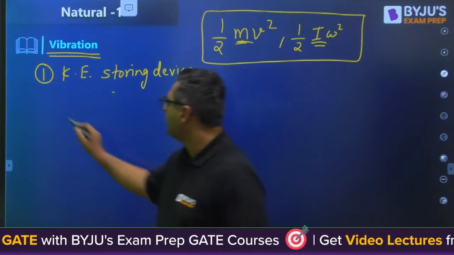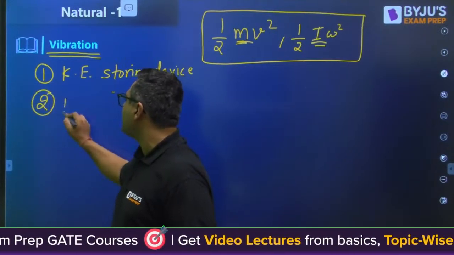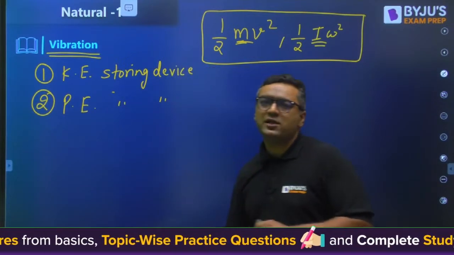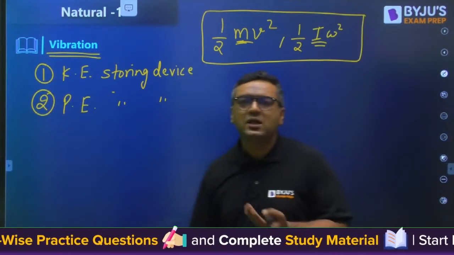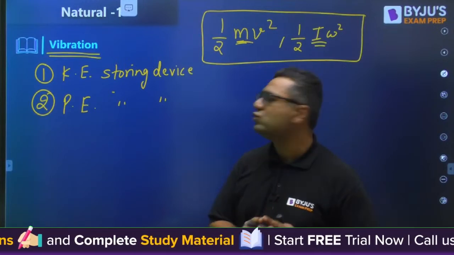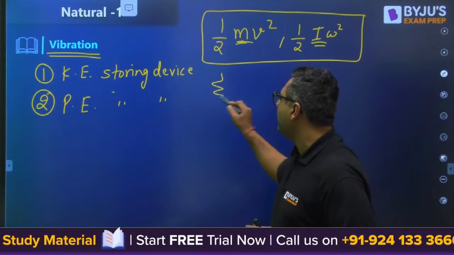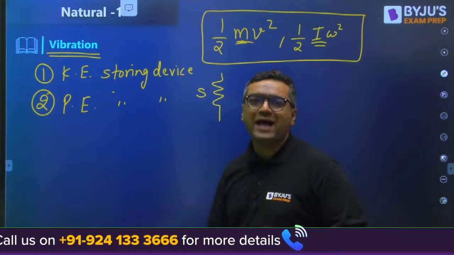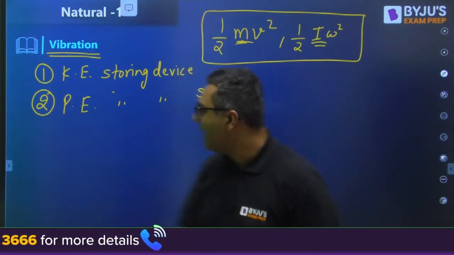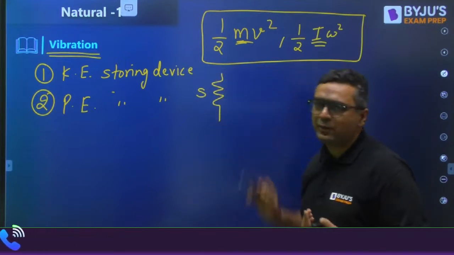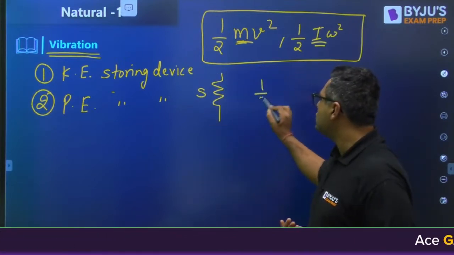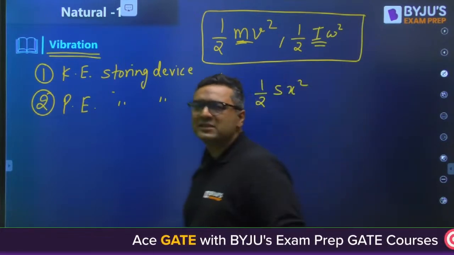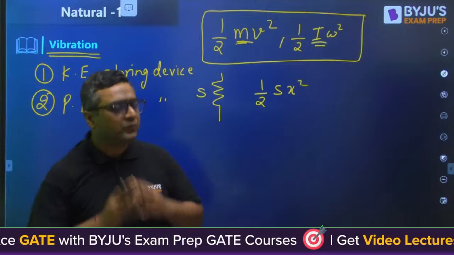Then my dear, the second thing is the potential energy storing device. What is potential energy? You have studied it from 11th class. Spring is generally going to store the potential energy. Whenever we are talking about spring, we show it as a stiffness. If this is a spring of stiffness S, then potential energy is half Sx square. You may be saying, sir, is it compulsory that every system will have a spring? I will say no.